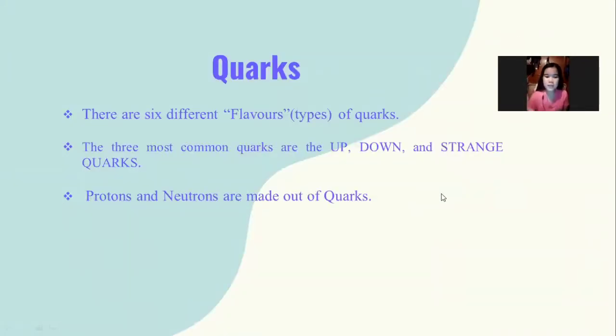Quarks have 6 different types or flavors: up, down, top, bottom, strange, and charm. But the 3 most common quarks are the up, down, and strange quarks. Protons and neutrons are made out of these quarks.